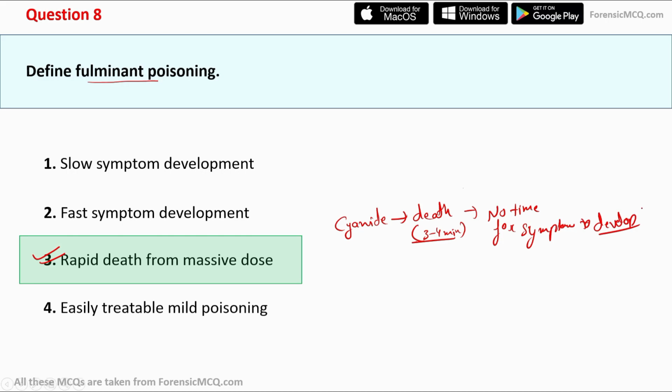First of all, sorry for the bad handwriting. And so you can say that the fulminant poisoning has three main characteristics. First, it doesn't usually have time to show the symptoms, and secondly, it is usually taken in large doses, and the onset is usually within a few minutes. So these all three constitute a fulminant poisoning.